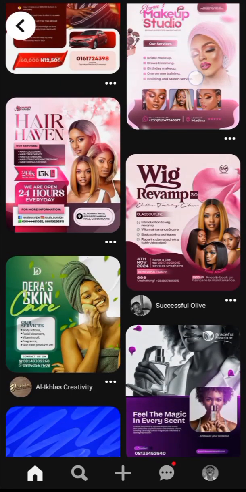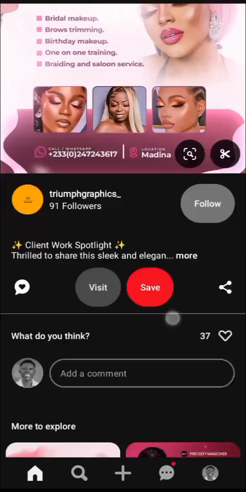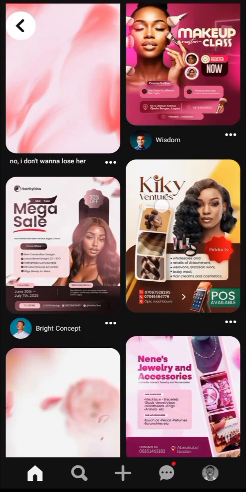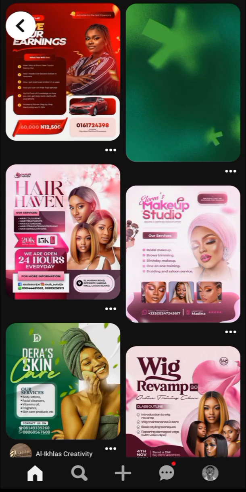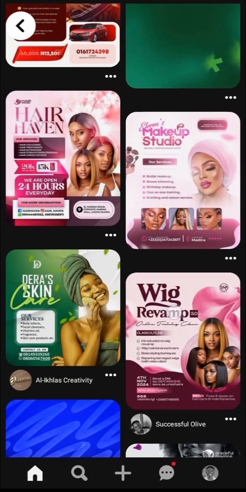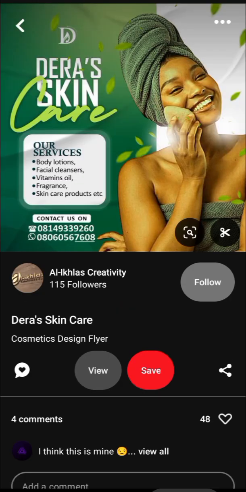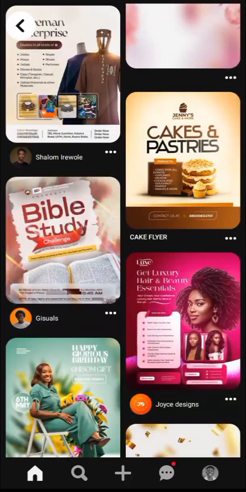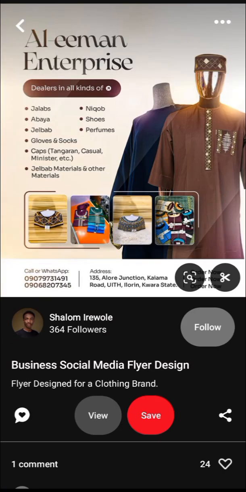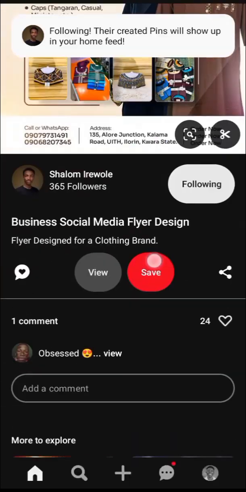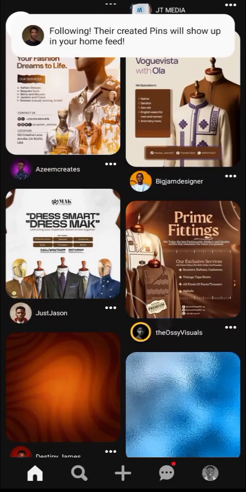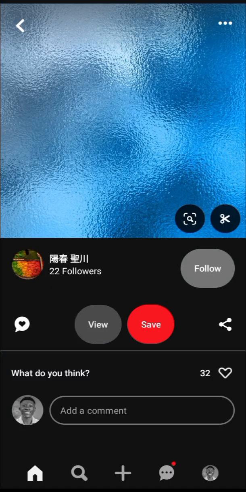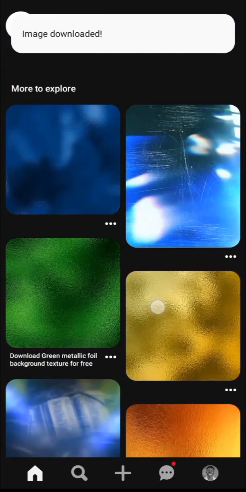So these are business flyers. Wow. Nice designs. Sometimes you can come to Pinterest and you don't even know what you're looking at, because literally everything here is just beautiful. Check out this flyer. Check these flyers out. Let me download this.